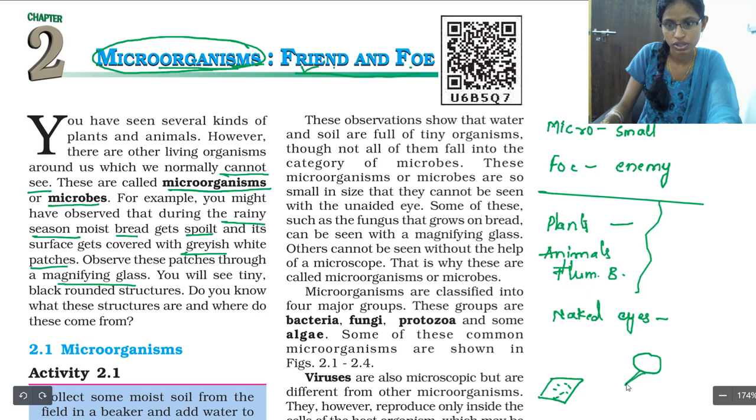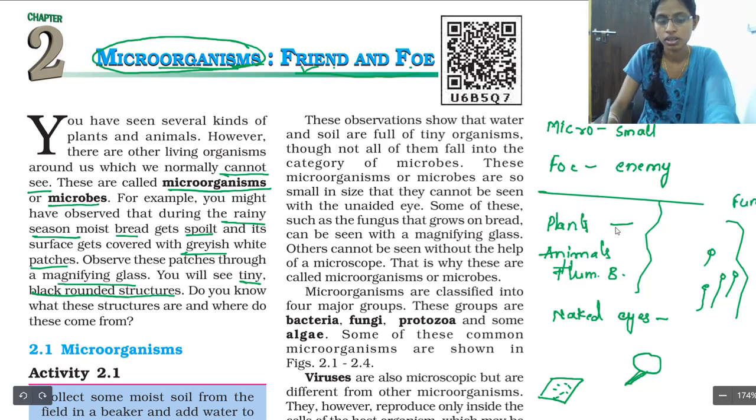If you observe it, what happens? You are going to see tiny black rounded structures. On bread, this is nothing but a microorganism, and we are going to call this fungi.